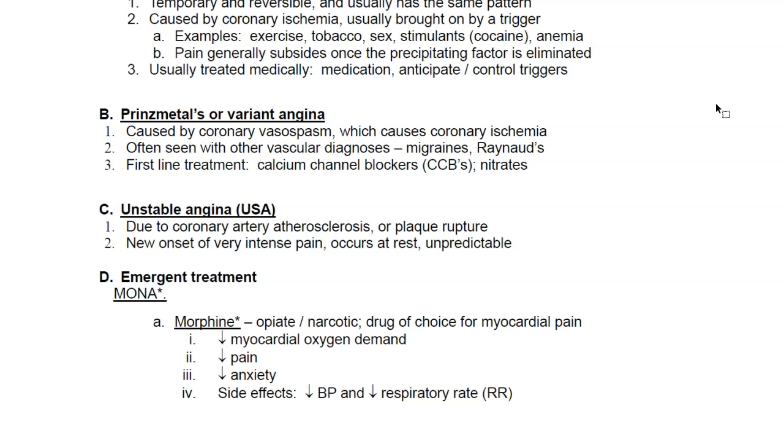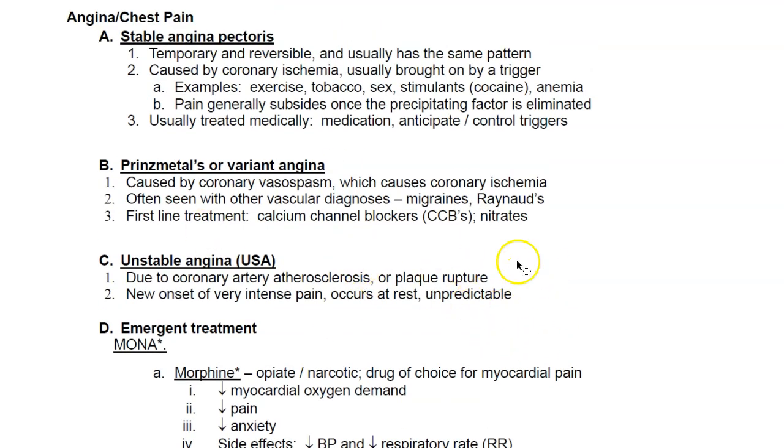Last but not least, we have unstable angina or USA. So this is due to coronary artery atherosclerosis or plaque rupture. This is when a rupture basically gets loose and clogs the coronary artery. So usually this is acute. It's usually new onset. The pain is quite intense, even at rest, or regardless of what the patient is doing, this can happen. And this is often unpredictable. It doesn't really have a pattern, unlike the stable angina pectoris.